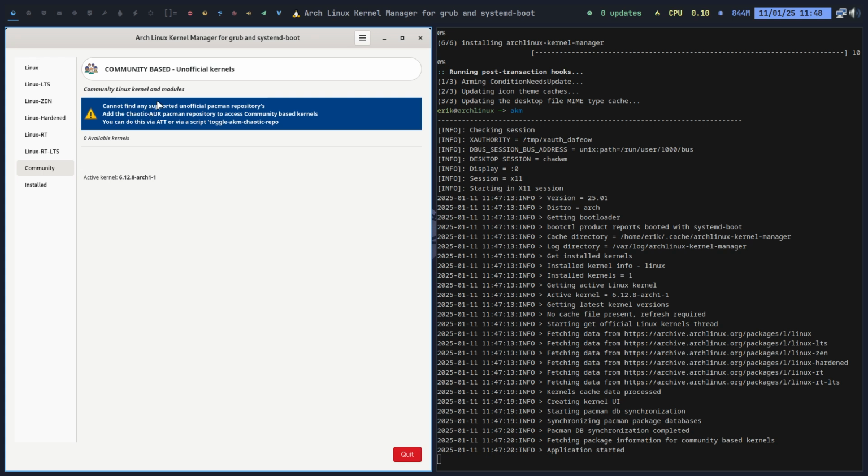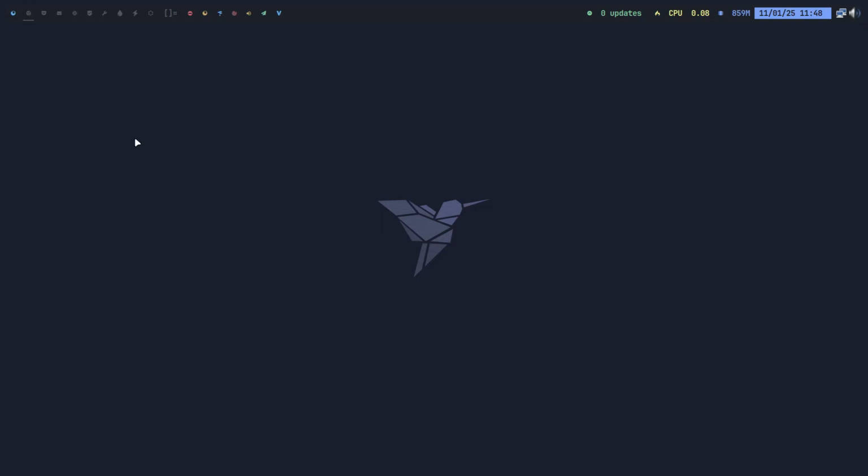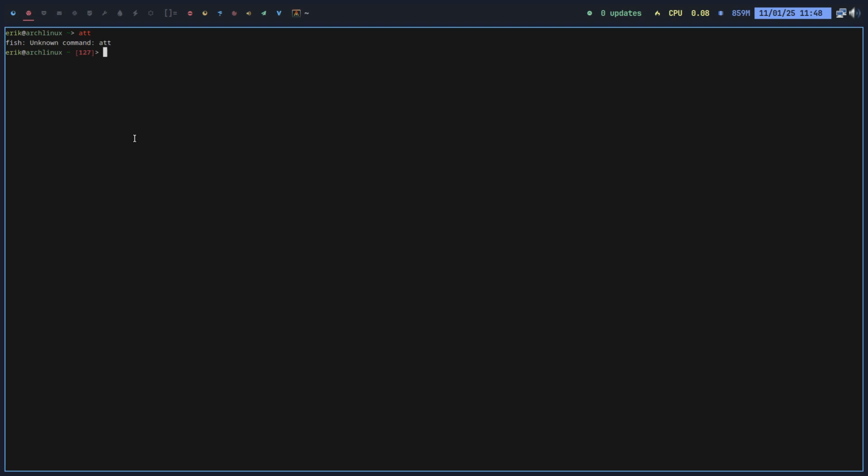It was first these two lines, but then of course, how do I add Chaotic AUR? You can do this via the ATT. On ArcoLinux, it's ATT, but on ArcoLinux, sorry. But here we're on Arch, so nothing is available. That's interesting because then we can teach a lot.